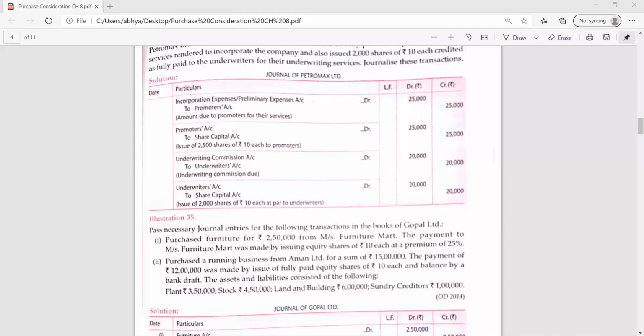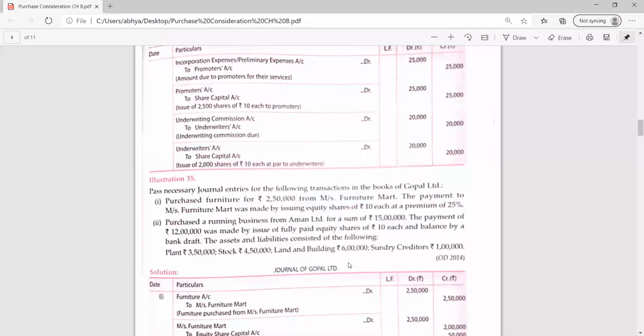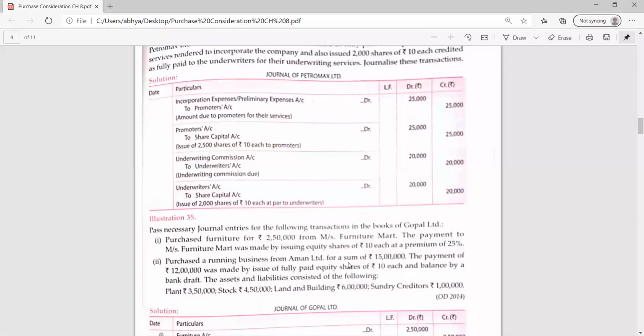So first pass the first entry. Only the first entry, furniture, you need to pass. Yes, very good. Tell me. Furniture account debit to MS Furniture Mart, 2,50,000. Yes, very good. First entry will be the same. Furniture account debit to MS Furniture Mart account, 2,50,000.